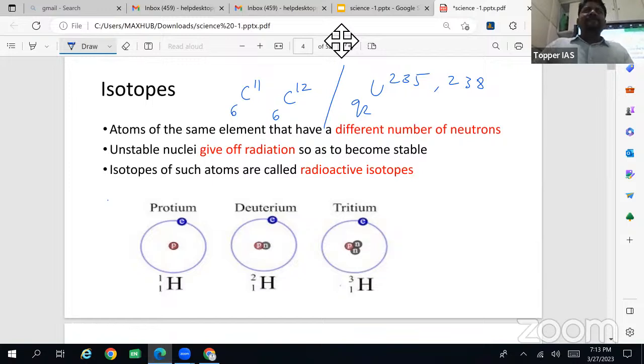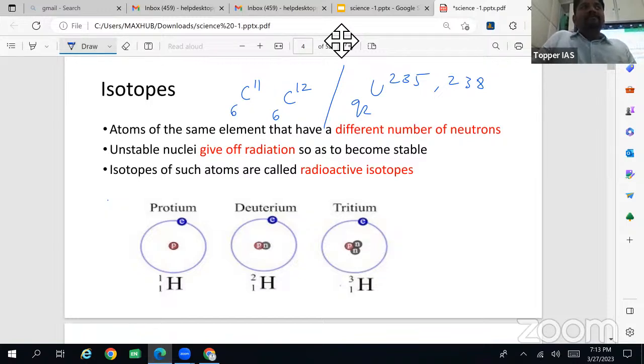So what are allotropes? Same chemical properties but different physical properties. For example, the allotropes of carbon: graphite, coal, and diamond.